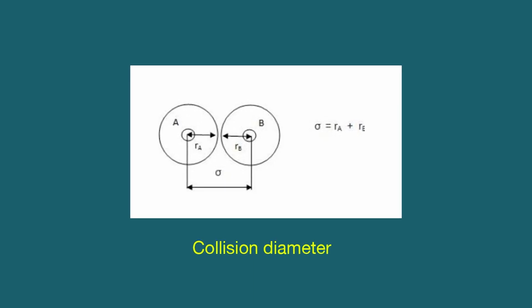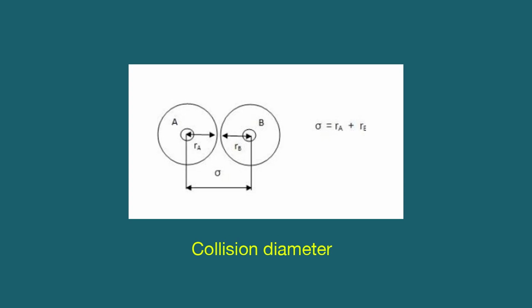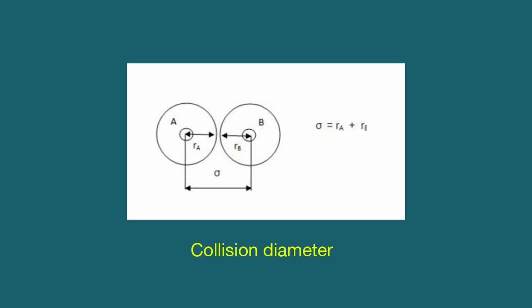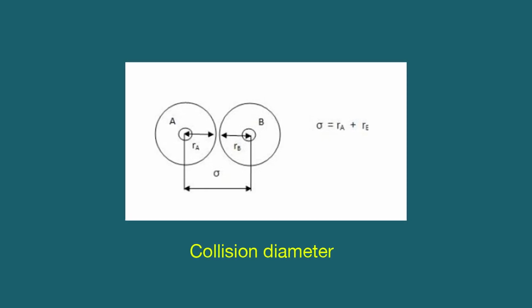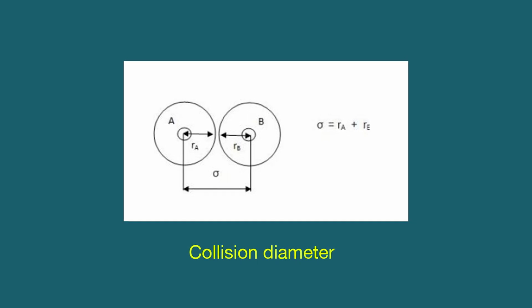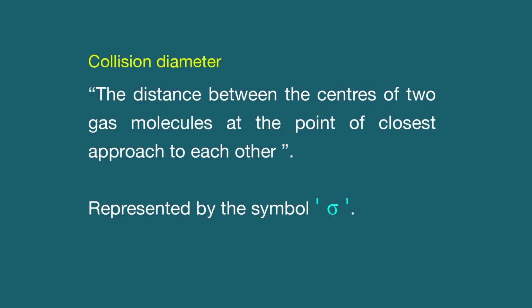These two molecules approach each other to a point where they reach the closest. At this point, the distance between the centers of two gas molecules is known as collision diameter. It can be defined as the distance between the centers of two gas molecules at the point of closest approach to each other.